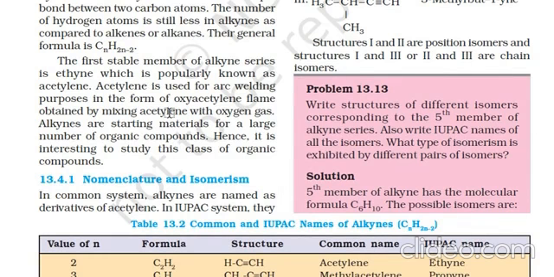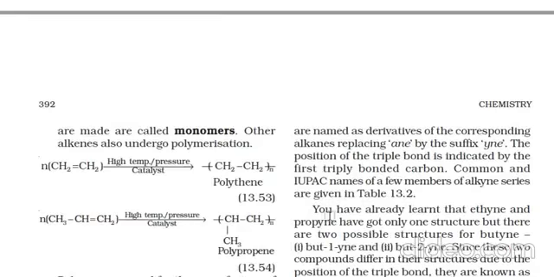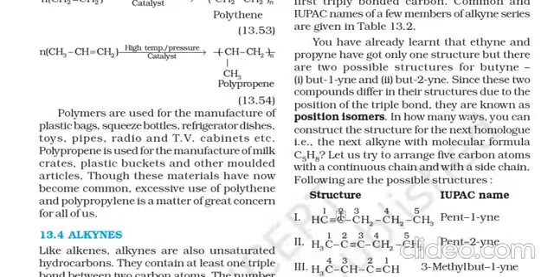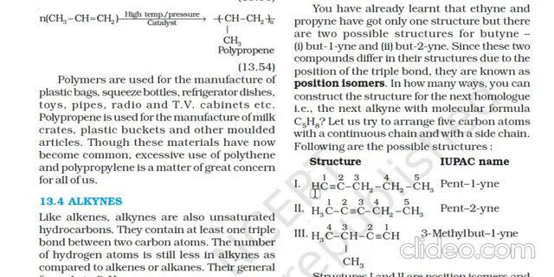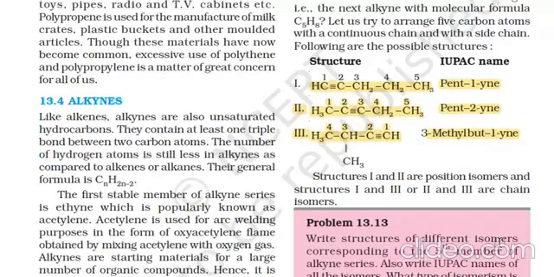Acetylene is used for arc welding in the form of the oxyacetylene flame, obtained by mixing acetylene gas with oxygen gas. Alkynes are starting materials for a large number of organic compounds. Hence, it is interesting to study this class of organic compounds. What kind of isomers do they have? They have position or structure isomers. They possess structure isomers.